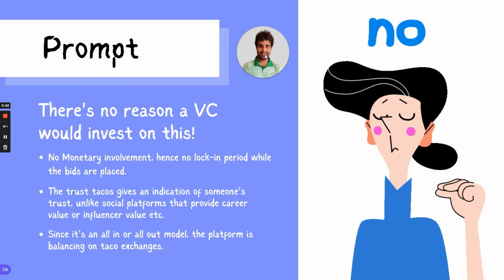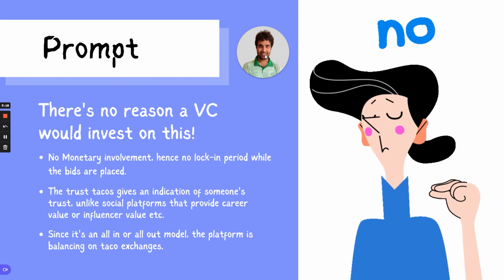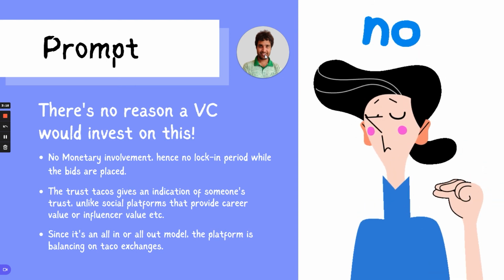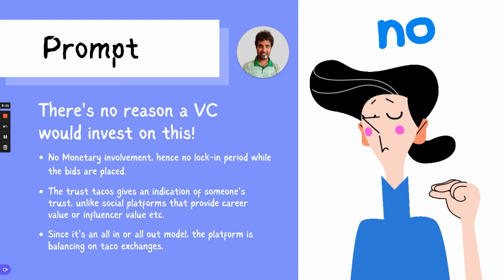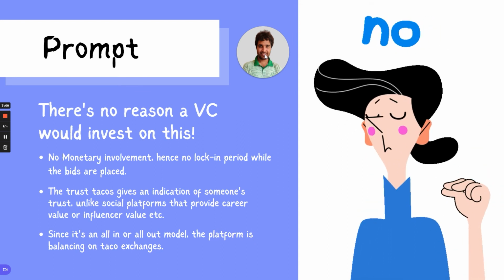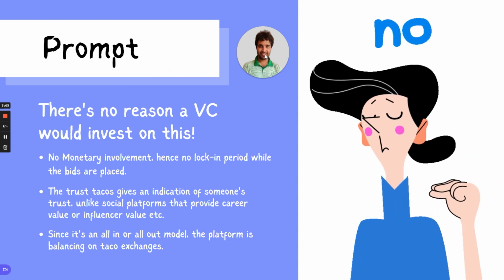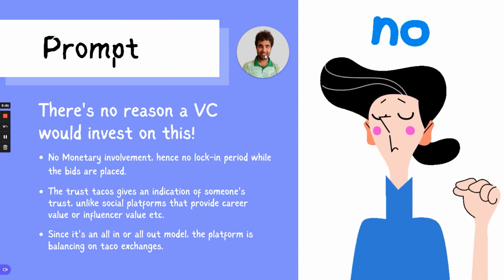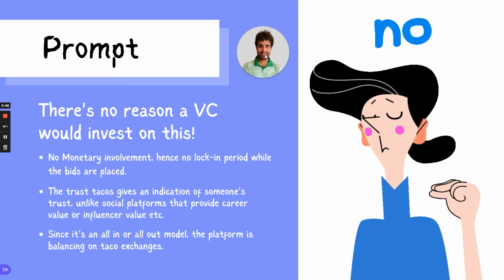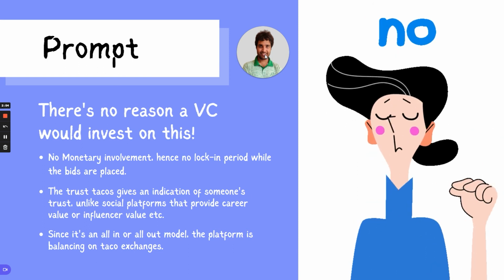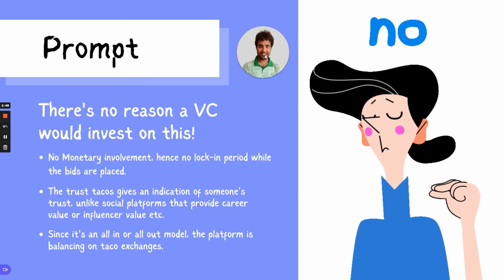But if that's not enough to convince you, there's a very good reason that the VC will say straight away no to this. Trusty Tacos is a social platform where people give an indication of someone's trust. Even if you consider it a social platform like LinkedIn, Twitter, or Instagram, this won't be accepted, because on LinkedIn, people come for careers. There are corporates involved, so you can have advertisements. On Instagram, there are influencers, and markets coming forward to sell their products or services.